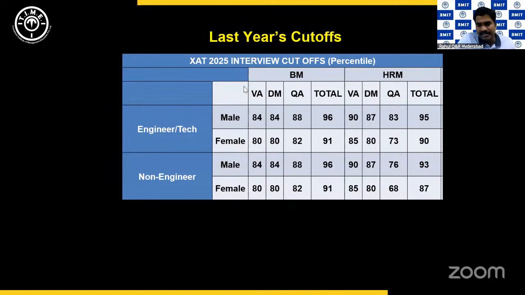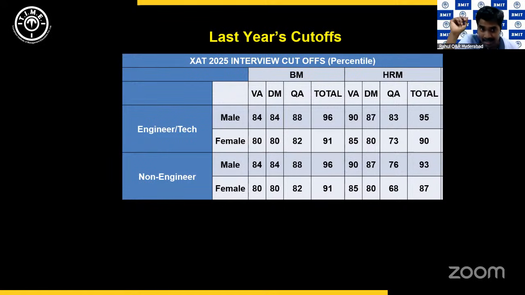Now, quickly, friends, these were the cutoffs of last year, the 2025 cutoffs for XLRI Jamshedpur. I'm showing you the BM cutoffs and the HRM cutoffs. You can take a screenshot. This will stay in the video, so you could always come back to the video and refer to this on YouTube, this part especially, because it would